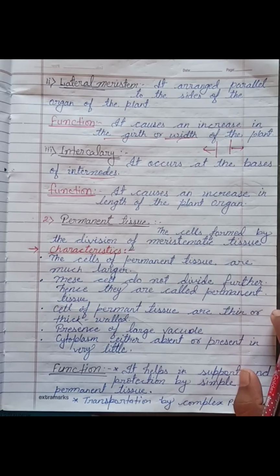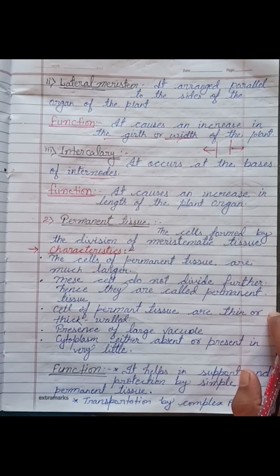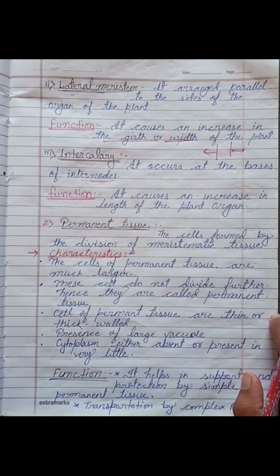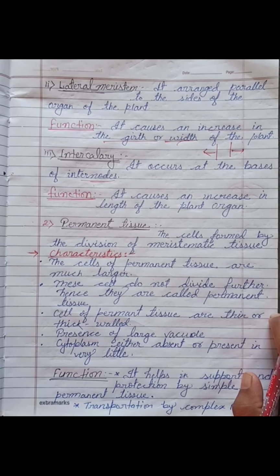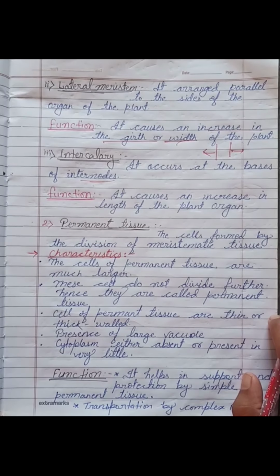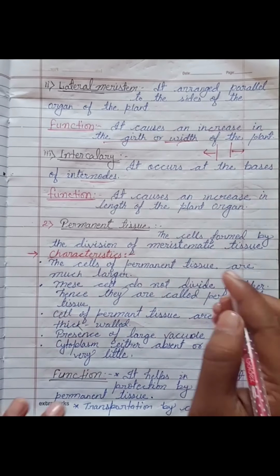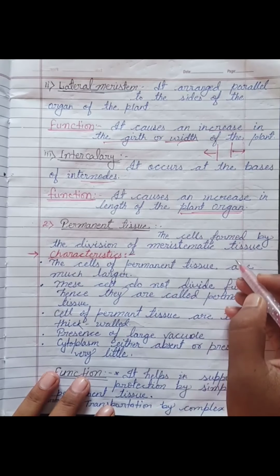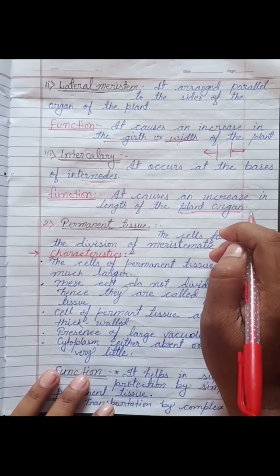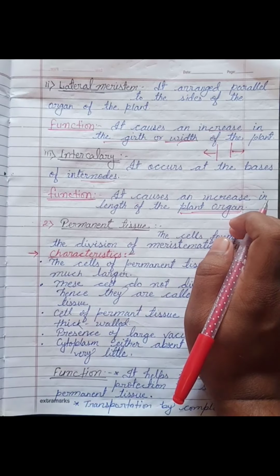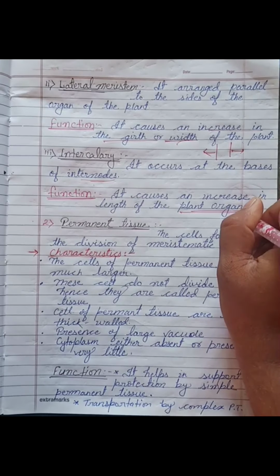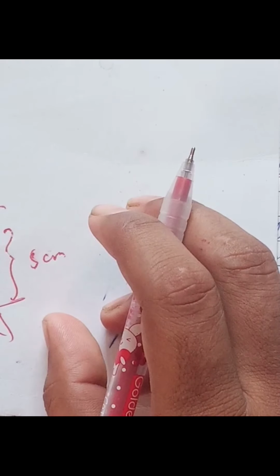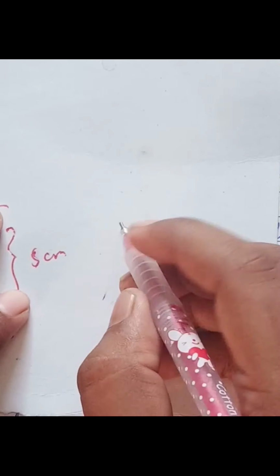Now, about the intercalary meristem. Intercalary is present at the base of internodes, and its function is to increase the length of the plant organ. What is the plant organ? Different types of organs are formed as a combination of cells or tissue. Let's take an example.